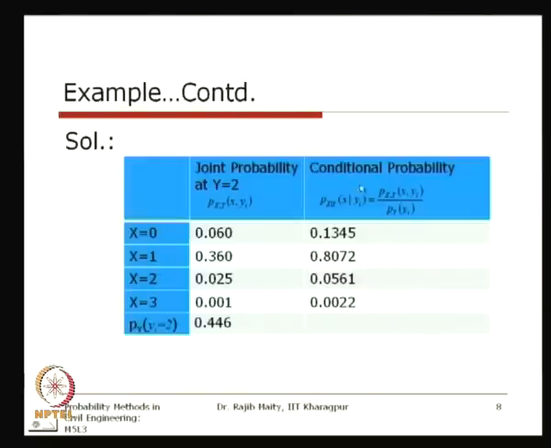Now, the conditional probability distribution is equal to the joint distribution divided by the marginal distribution, that is 0.06 divided by this one will give you these values, and similarly 0.36 divided by 0.446 will give you this, and similarly for the rest.